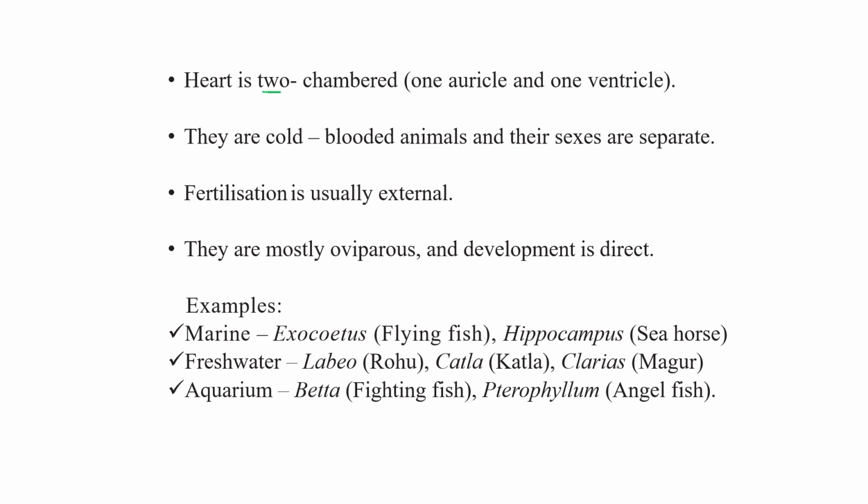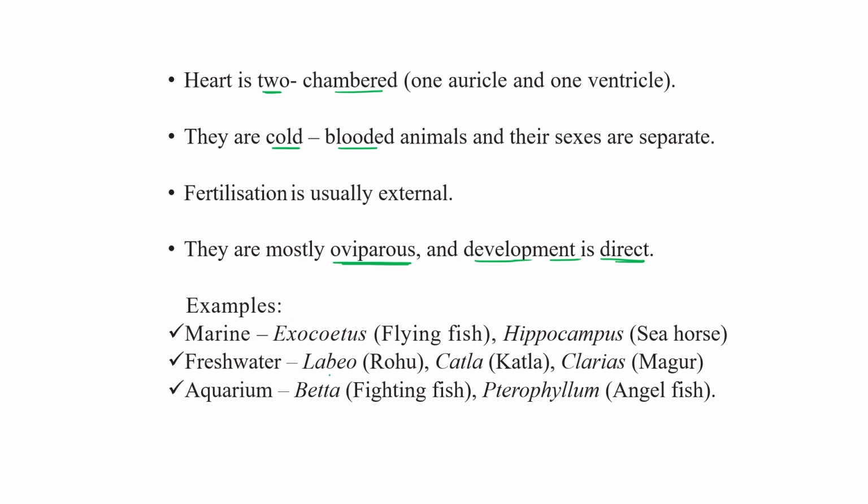Their heart is two-chambered, one auricle and one ventricle. Again, poikilotherms, they are cold-blooded. Their sexes are separate. Fertilization is external. They are mostly oviparous, while in the previous class, mostly are viviparous. And development is direct, meaning there is no metamorphosis.